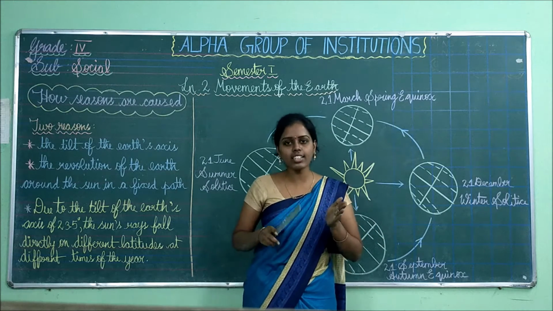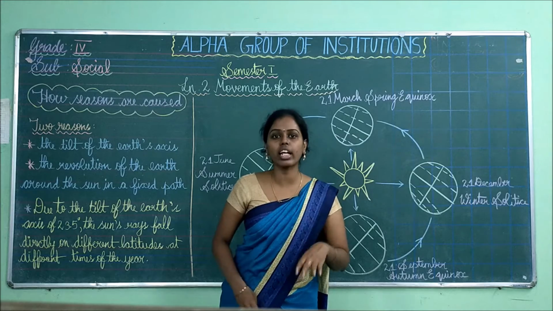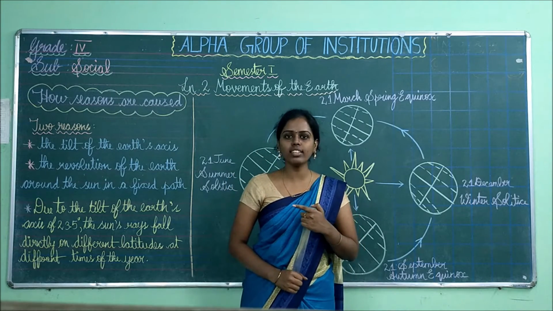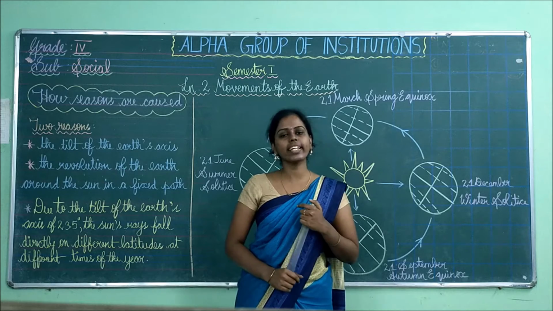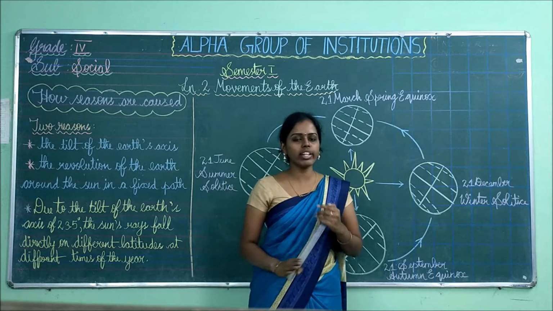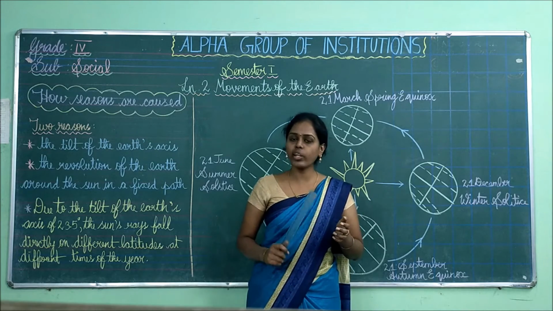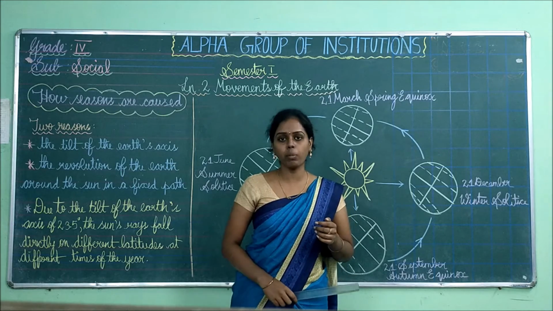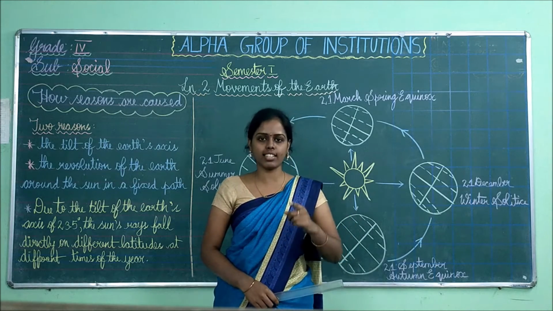But these 6 hours will be calculated once every 4 years. This one day will be added in the month of February. Every year has only 28 days in February, but in the leap year we will have 29 days in February.